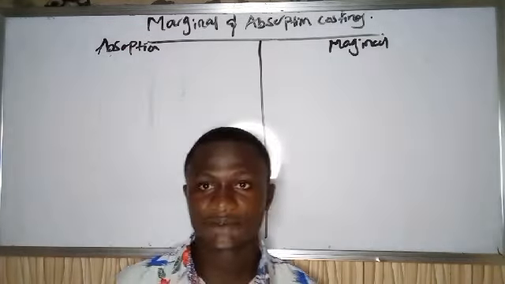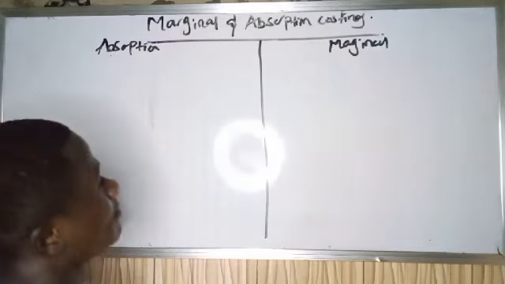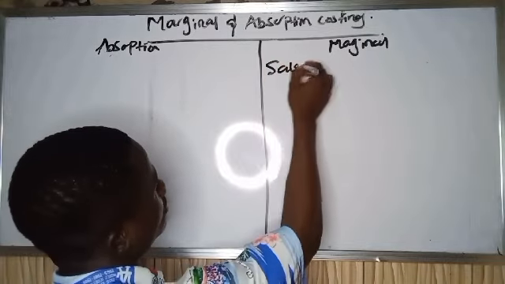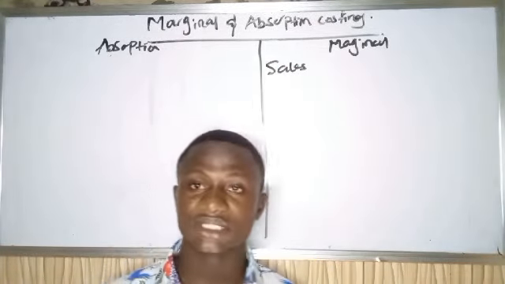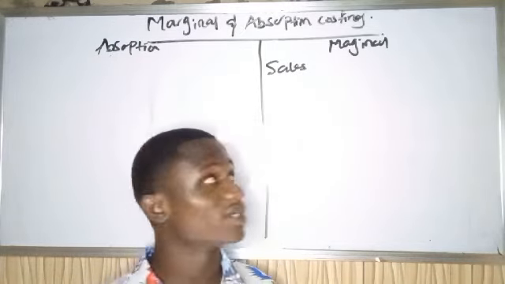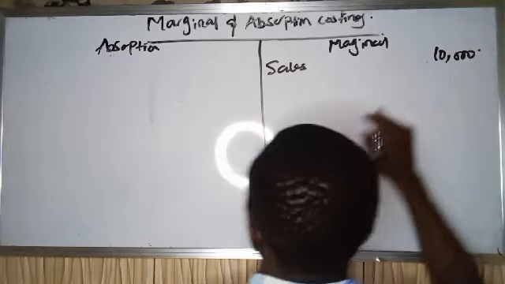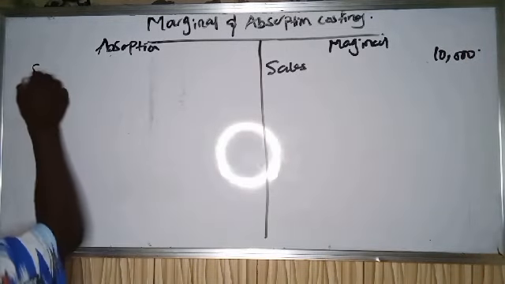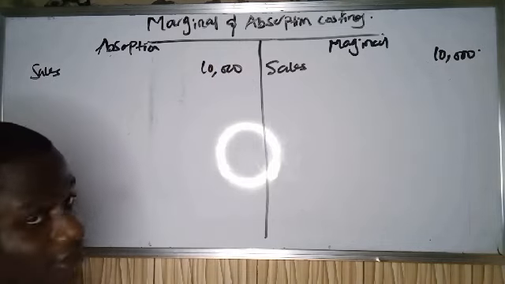From the question we have sales of 1000 units at 10 naira per unit. So 1000 times 10 will give you your sales value, which is 10,000 naira under marginal costing. Under absorption costing, our sales is also 10,000 naira.